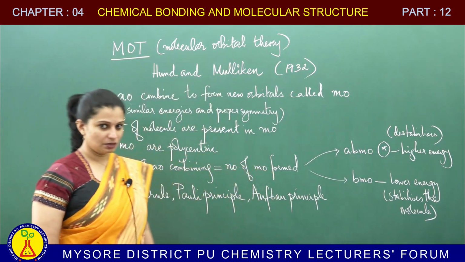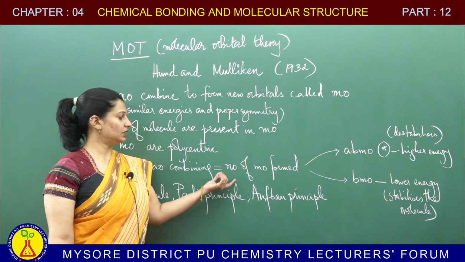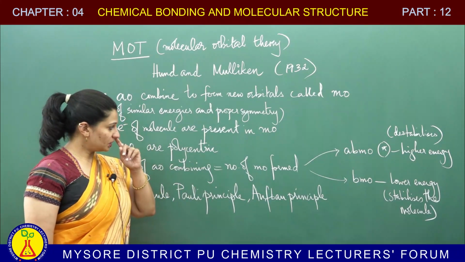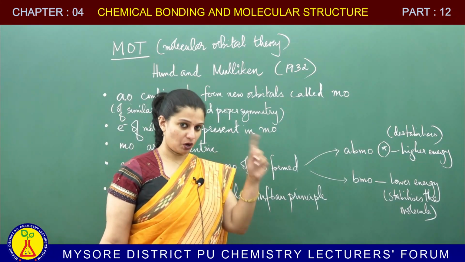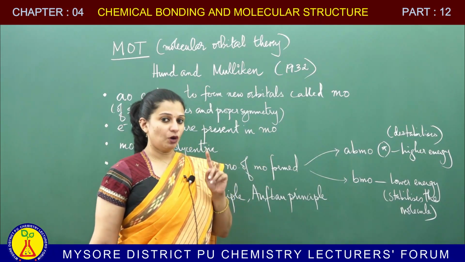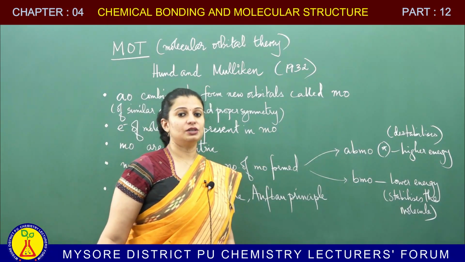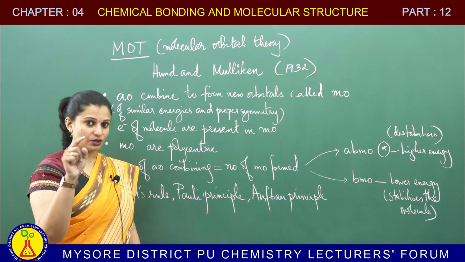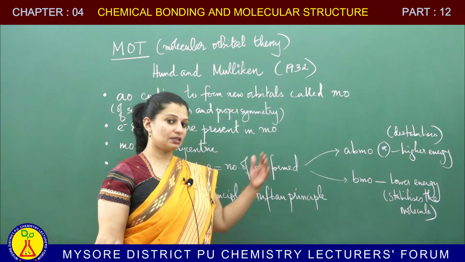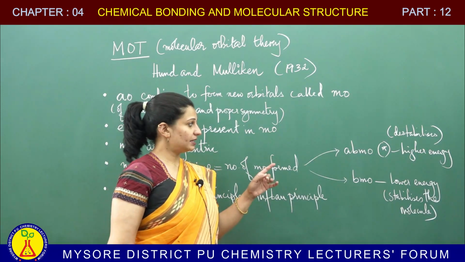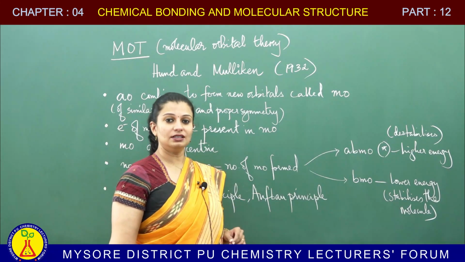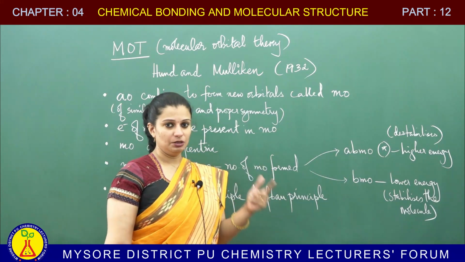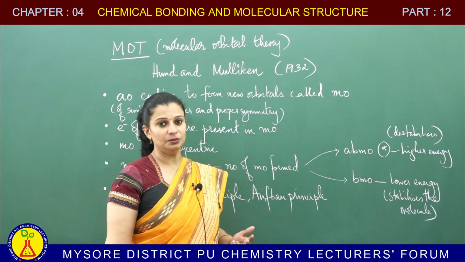The number of molecular orbitals will be equal to how many atomic orbitals are combining. Out of the molecular orbitals formed, equal number will be bonding and anti-bonding. The bonding molecular orbitals are lower in energy, whereas the anti-bonding molecular orbitals are higher in energy. Electrons placed in BMO will stabilize the molecule, whereas electrons placed in ABMO would destabilize the molecule. And you place the electrons following Hund's rule, Pauli's principle and Aufbau principle.